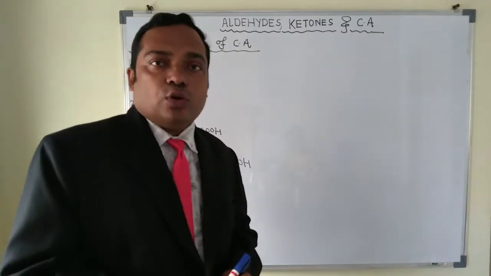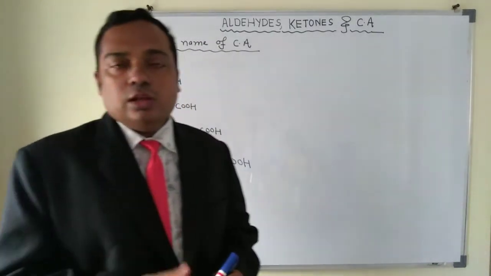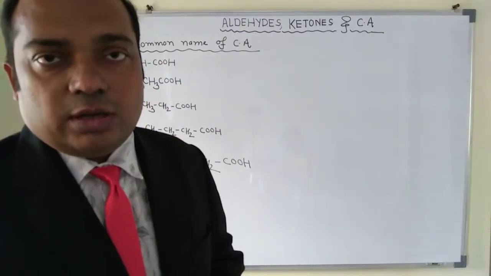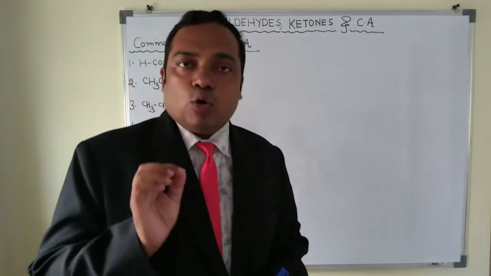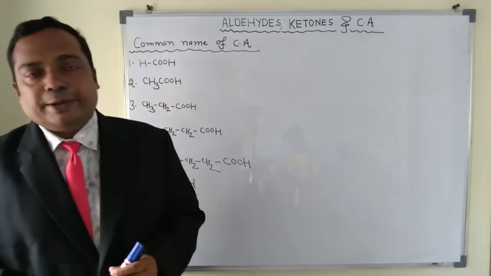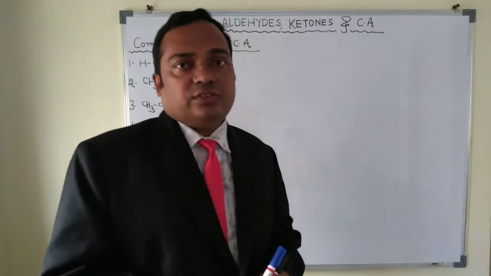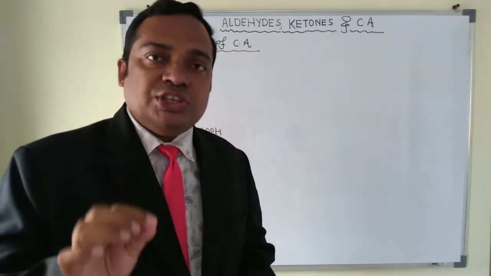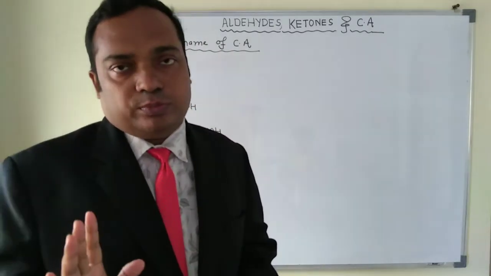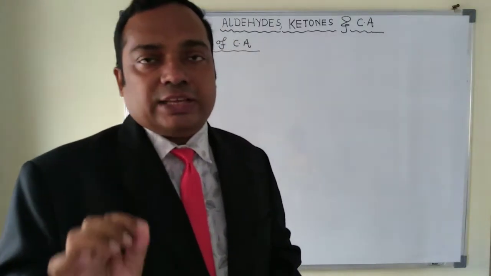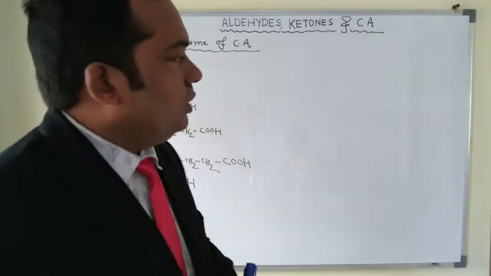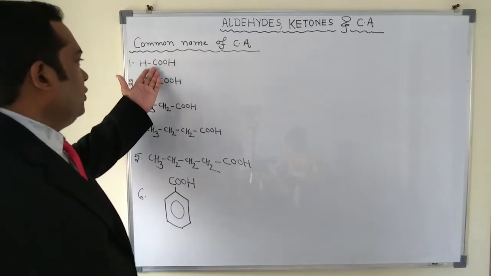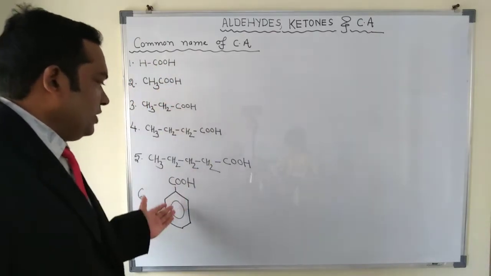First of all, I would like to ask you all what is the meaning of carboxylic acid. We have done it in the introduction part. Can anybody explain what carboxylic acids are? Carboxylic acids are compounds which must contain COOH as a functional group. These are some examples of carboxylic acids, which must contain COOH.